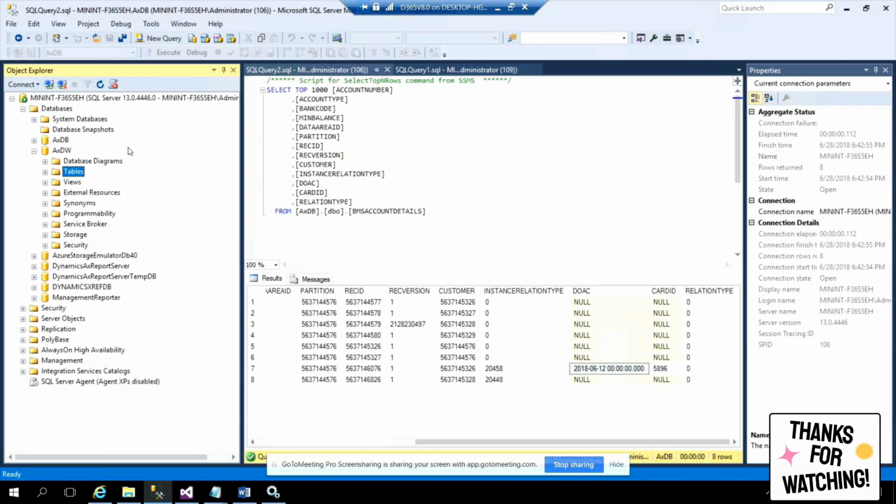The AXDW, this is the stuff which is used for storing your aggregate entities, or, one second, what you call cubes.